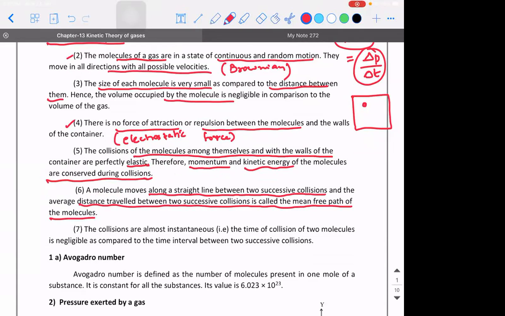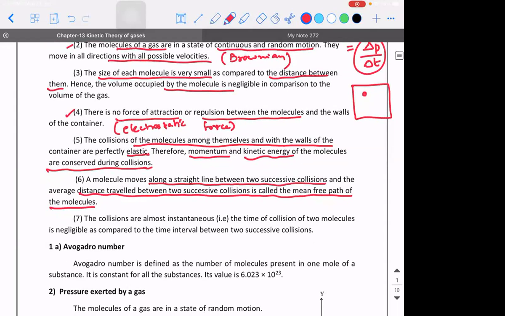So I hope you're able to understand all the postulates. The fifth point is very important. The collisions of the molecules among themselves and with the walls of the container are perfectly elastic. Therefore, momentum and kinetic energy of the molecules are conserved during collisions. This is an important point, because if you recollect the concept of elastic collision, what are all the conserved factors in it? Linear momentum is conserved and kinetic energy is conserved.